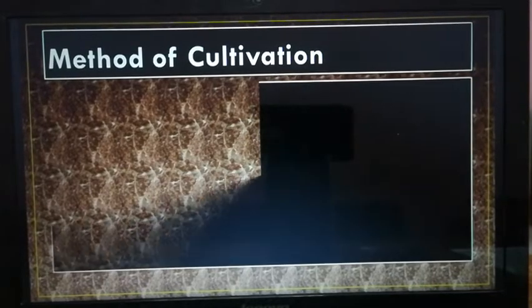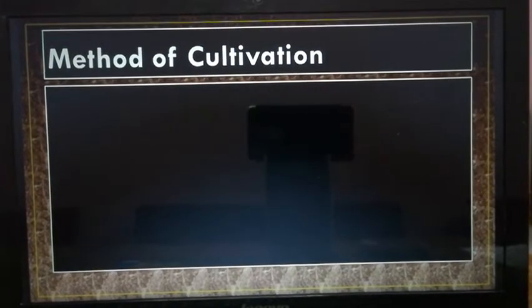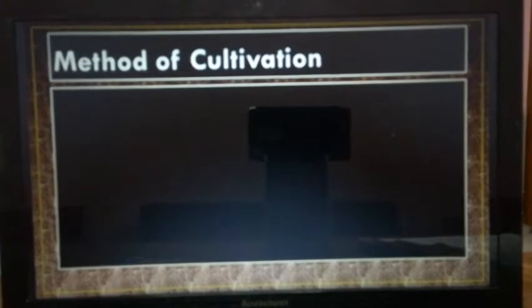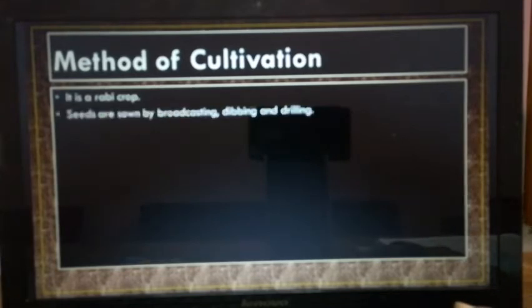Methods of cultivation. Like rice cultivation, wheat is also a rabi crop, and the same methods of cultivation exist. Seeds are sown by broadcasting, dibbling and the drilling method. It is already explained in the rice topic, which is why I am not explaining it again. The same methods of cultivation are followed.